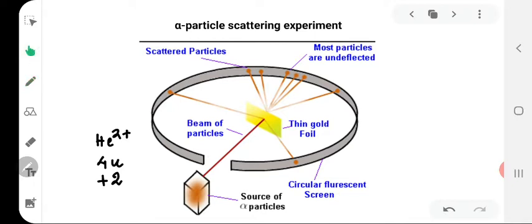The alpha particles were emitted from a radioactive element, radium, enclosed in a lead box. These alpha particles were first passed through a fine slit and then made to strike against the gold foil. To his surprise, these particles got scattered and produced bright flashes, also known as scintillations, on a circular screen coated with zinc sulfide.